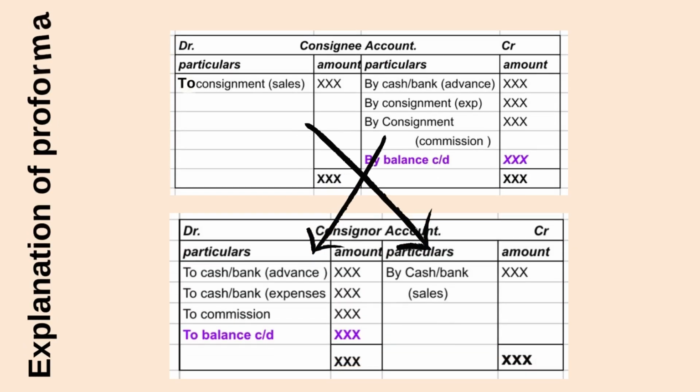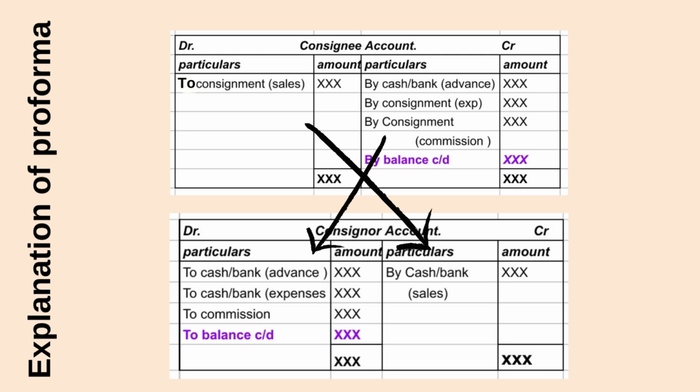From the consignor's book, check out the consignee's account carefully and prepare the consignor's account in the consignee's book. Here also all debits will become credits and all credits will become debits. According to the dual aspect concept, every debit will have its own equivalent credit.